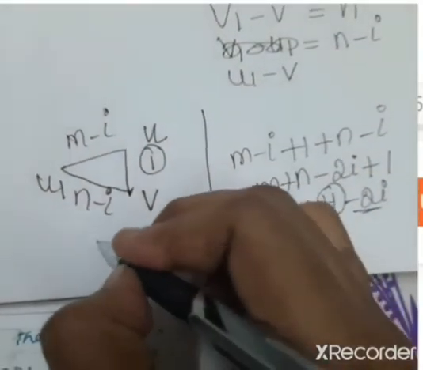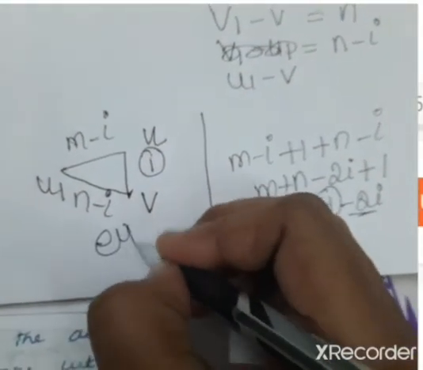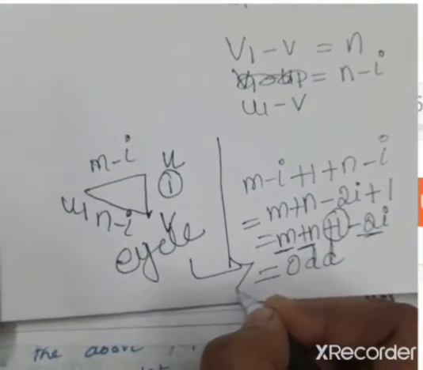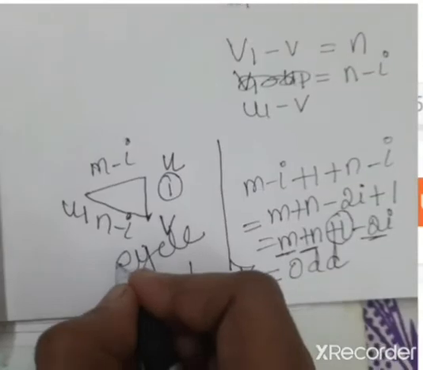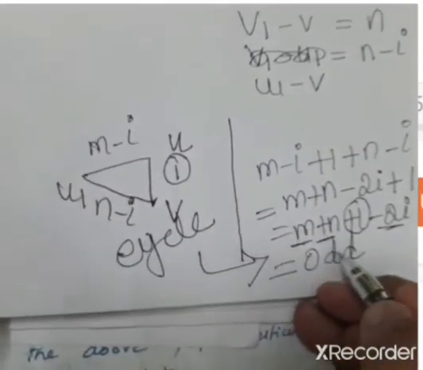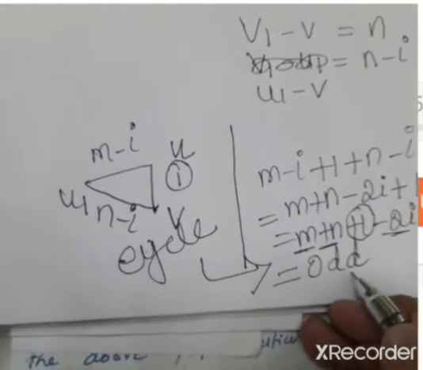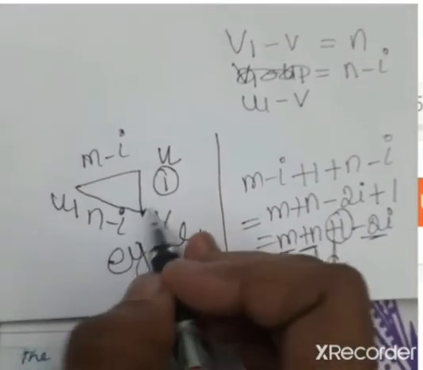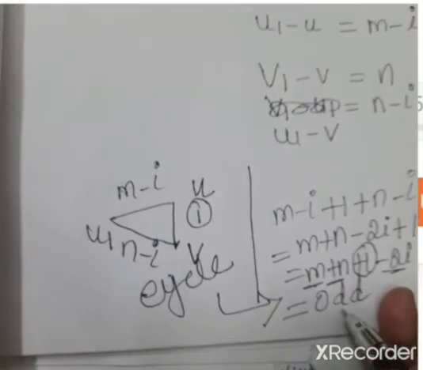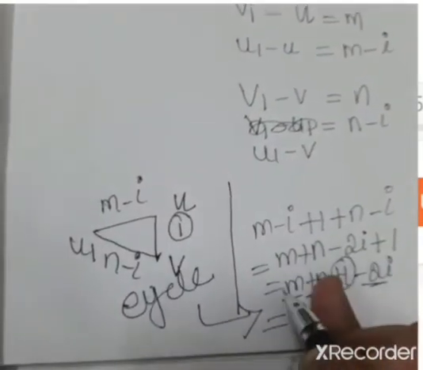As per my assumption, this is my cycle, but it yields an odd value, which contradicts the fact that the cycle length should be strictly even. So our assumption fails.